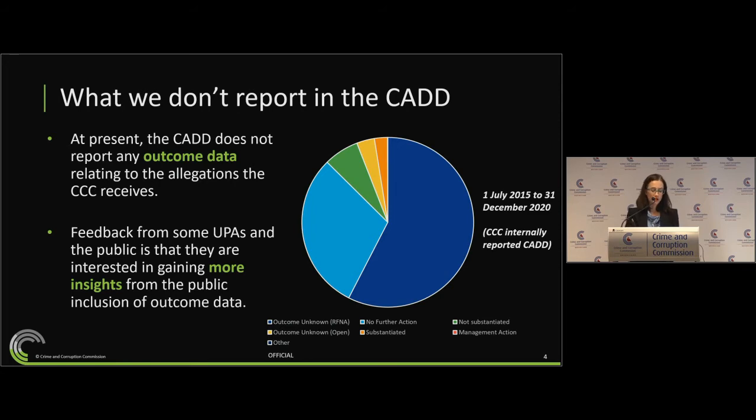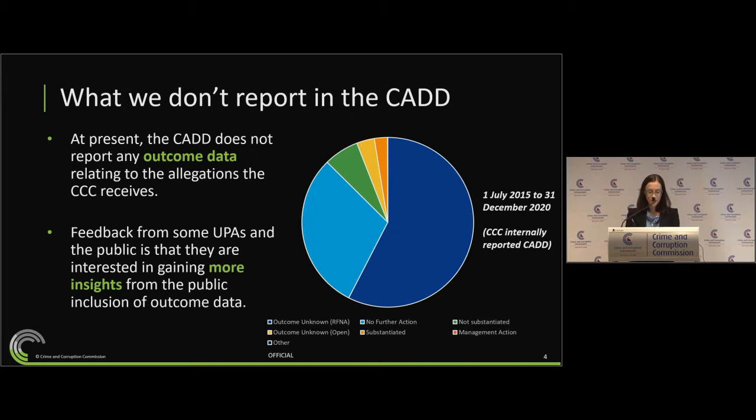So there is some information that we actually don't report in the public CAD, and there are some reasons for it at the moment, but we're testing those reasons both with yourselves and the public. So at the moment, the CAD does not report any outcome data relating to allegations that the CCC receives. We have our own version of this CAD, what we refer to in-house as the iCAD, the internal CAD. And as you can see by this pie chart, for the vast majority, around 58%, the outcome is unknown by the CCC. That is, it's been referred back to agencies to deal with.